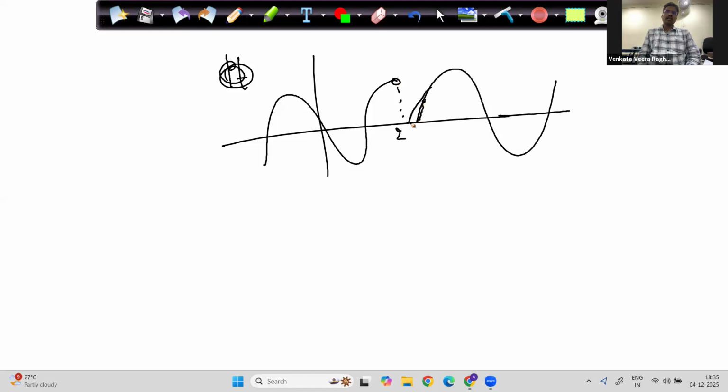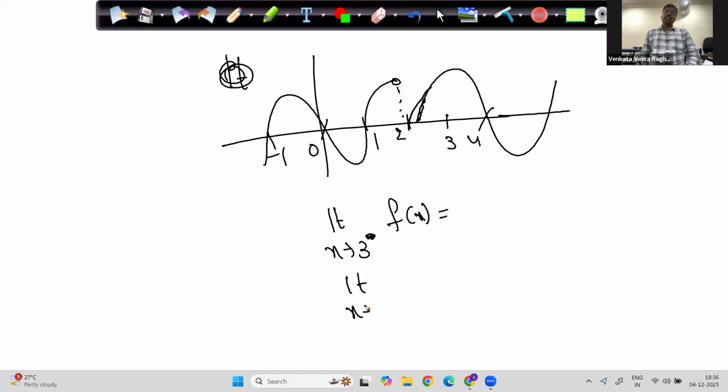This is not there. It is starting from 2. This point is 2. This is 1. This is 0. This is minus 1. This is 4. This is 3. Limit x tends to 3 minus f of x, what is the value? Sorry, limit x tends to 3 f of x, what is the value? Limit x tends to 2 f of x, what is the value? Everyone in the class should say.